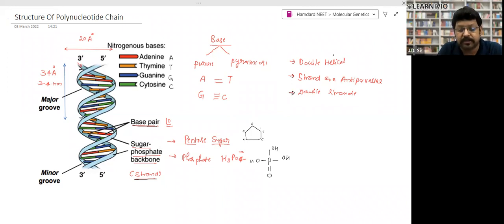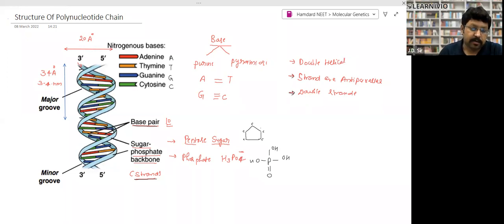Who gives the negative charge? Nitrogen base or phosphate? This one, look. Nitrogen bases are found on the inner side. This backbone is found on the outer side, and this H3PO4, this phosphate gives the negative charge. If you want, you can note it down. Phosphate gives negative charge to DNA. This question has been asked in AIIMS.